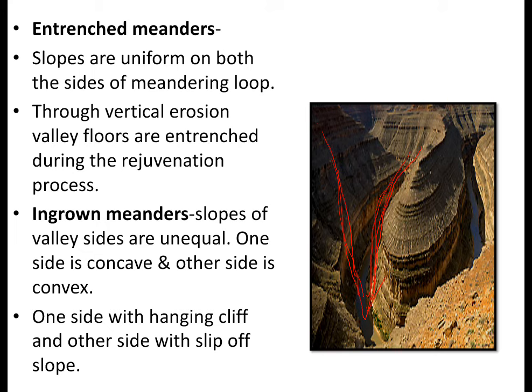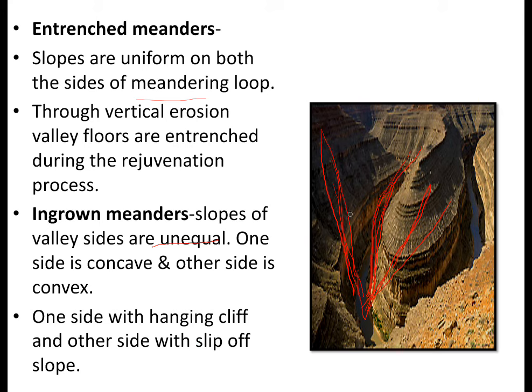Whereas in ingrown meanders, in entrenched meanders both sides are concave in shape, whereas in ingrown meanders, one side will be a concave shape and on the other side deposition will take place, like this. So slopes of valley sides are unequal here, whereas there it is equal. One side is concave and the other side is convex, whereas there both sides are concave, and one side has a hanging cliff, the other side has a slip-off slope.